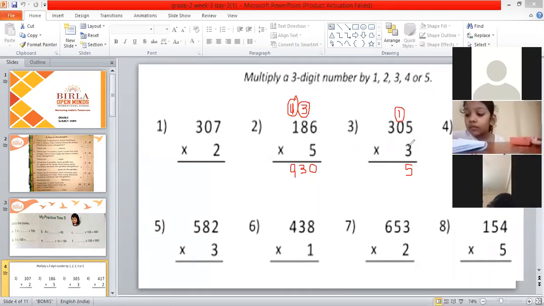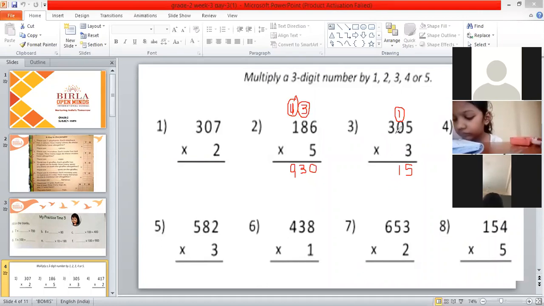And now 3 zeros are how much, Tanishka? 3 zeros are? 0, ma'am. Very good. Whenever you are multiplying any number with 0, answer is 0, but 1 is here. So we will add that 1 with 0. So 1 plus 0 is 1. So we will write here 1.